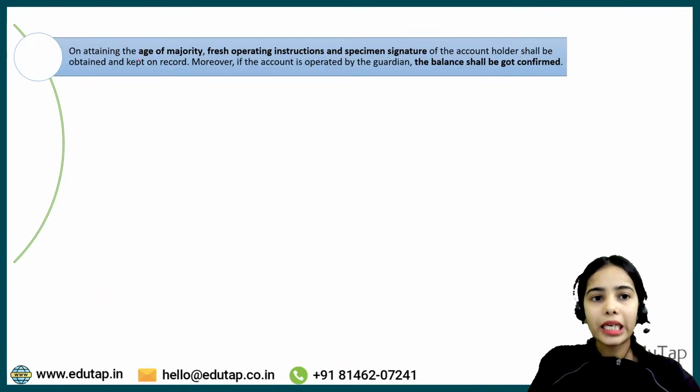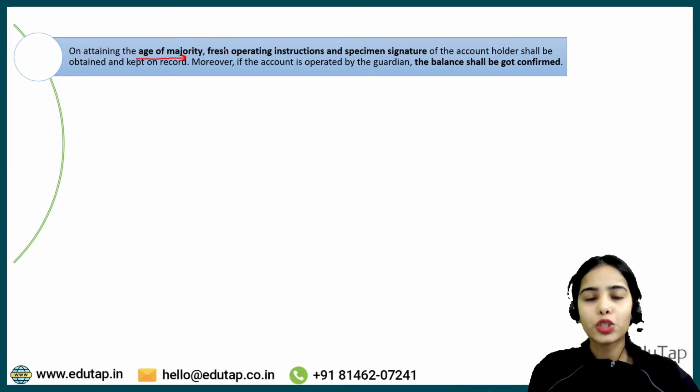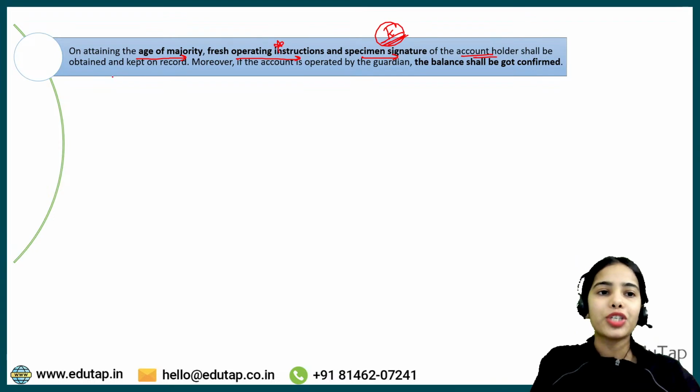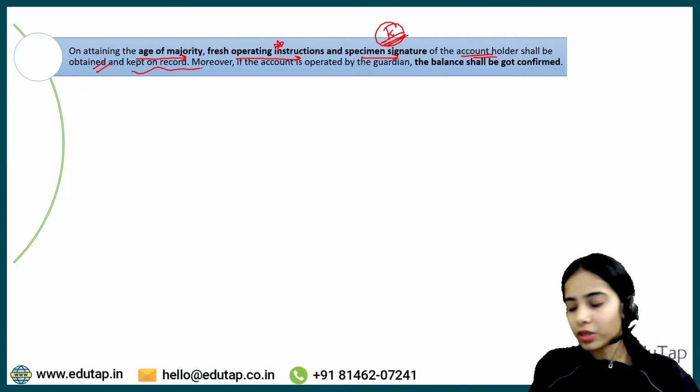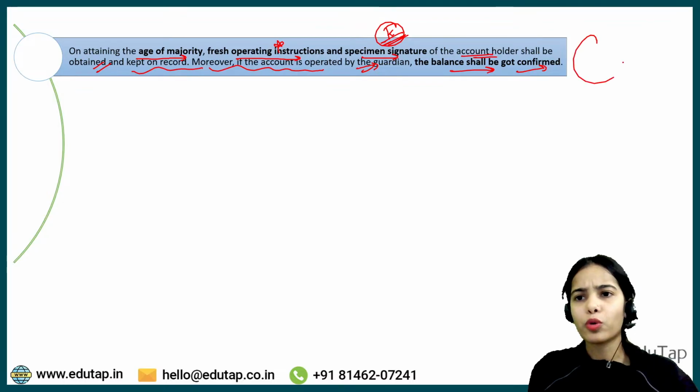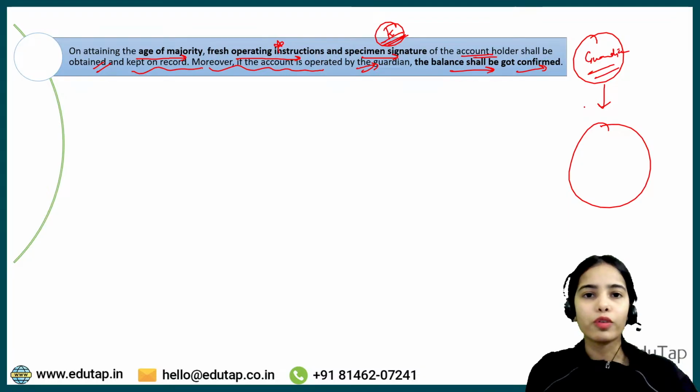Next is attaining the age of majority. That means once you have become a major and you are not a minor anymore, fresh operating instructions and specimen signature, that means your signature and the fresh operating instructions of the account holder, shall be obtained and kept on record. Moreover, if the account is operated by the guardian, the balance shall be confirmed with the account holder. Because before, your guardian had the control over the bank account.